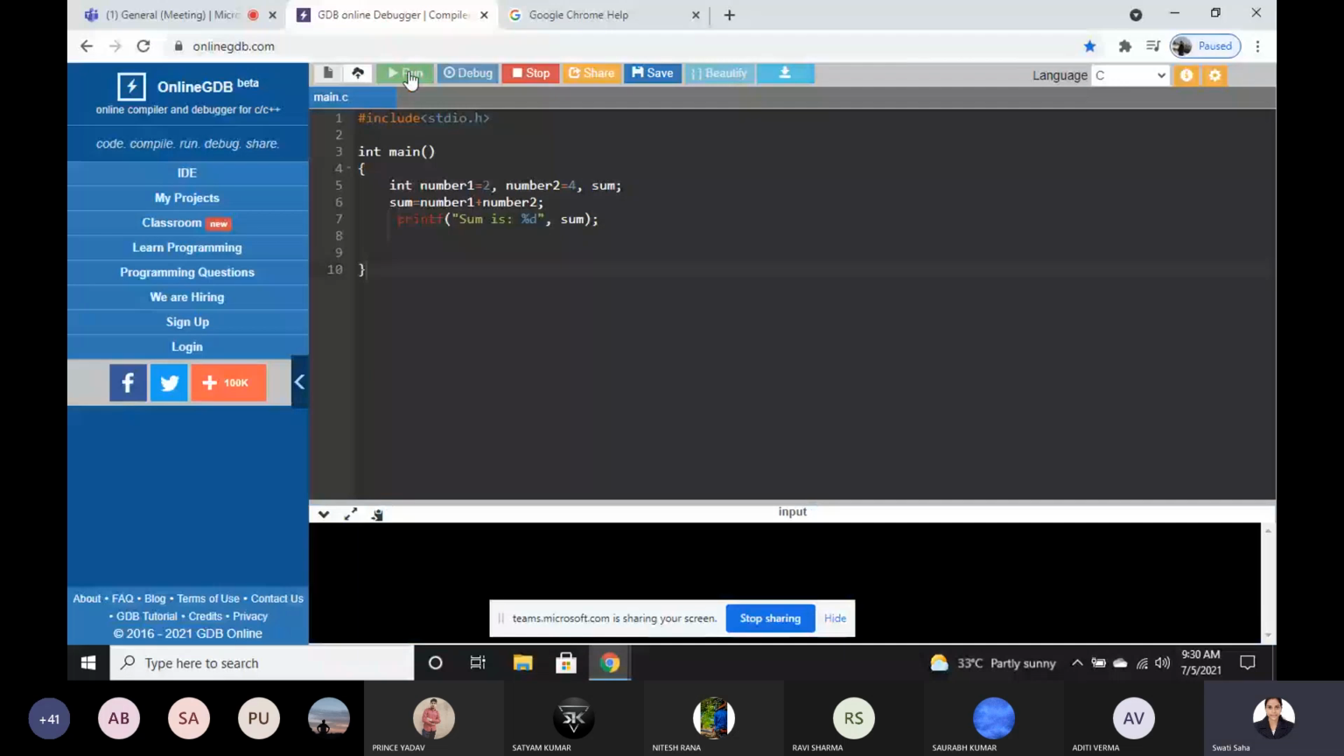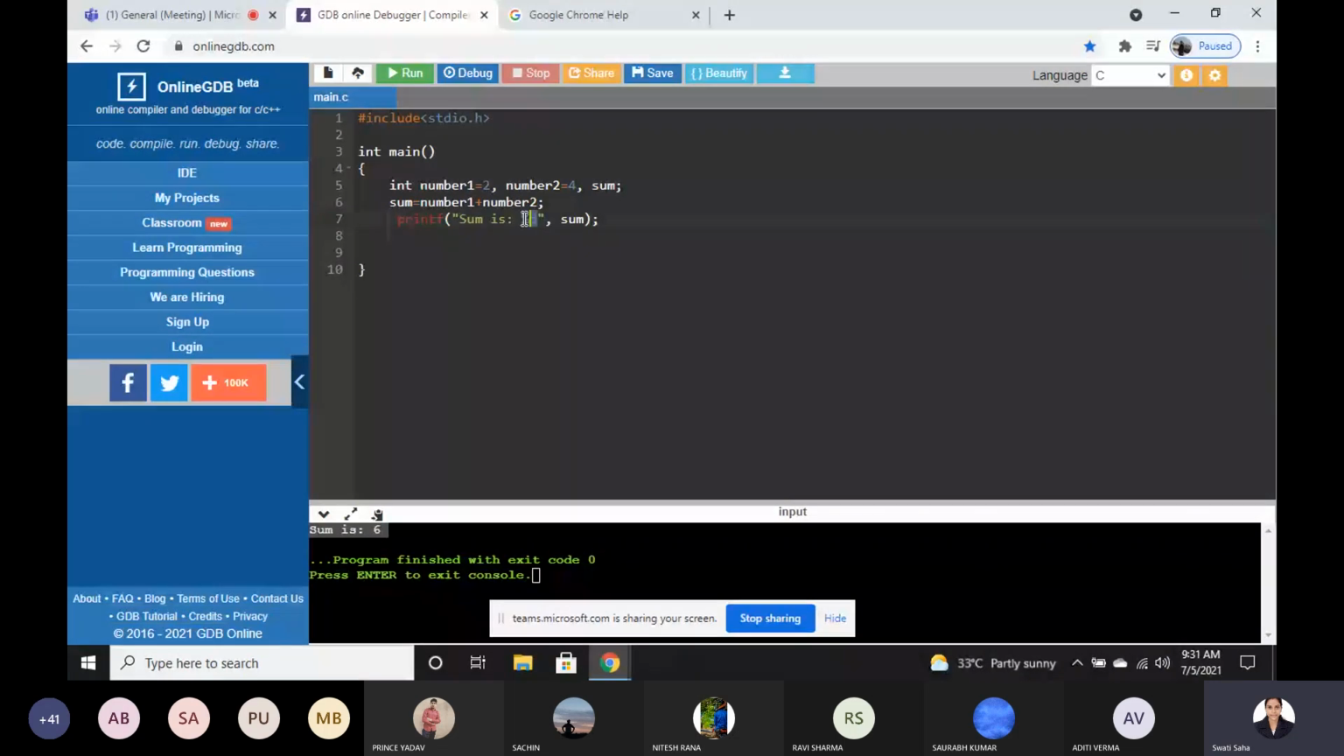Okay, so see, sum is 6. Now what we did, we just took two integer variables, number1 equal to 2 and number2 equal to 4, and then we took another third variable which will store the sum of these two numbers. So this is a third variable, sum. What will sum store? number1 plus number2, means now sum will store 4 plus 2, 6. Now what do we want to display? We just want to display the sum. So sum is percentage %d. Why percentage %d?